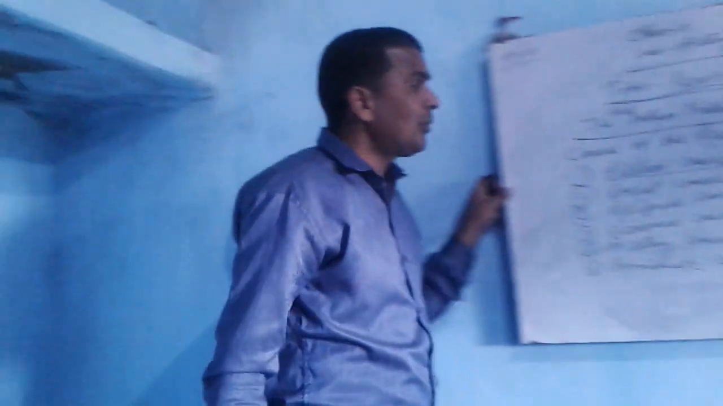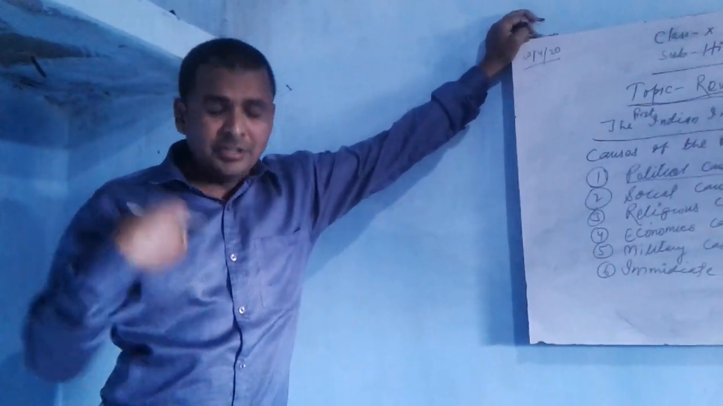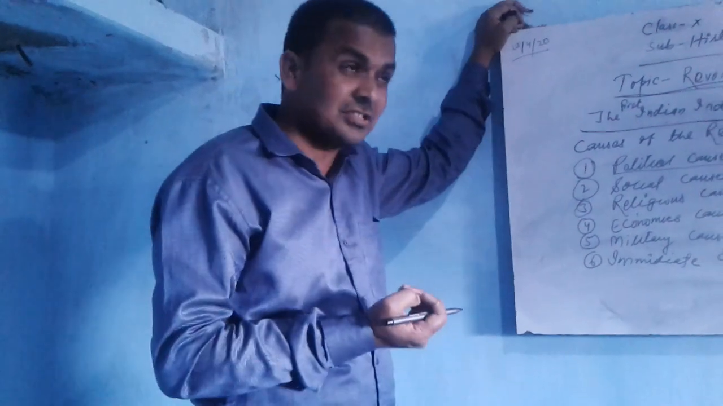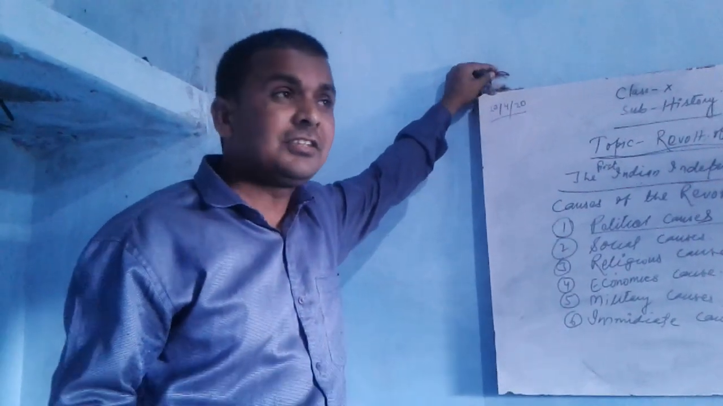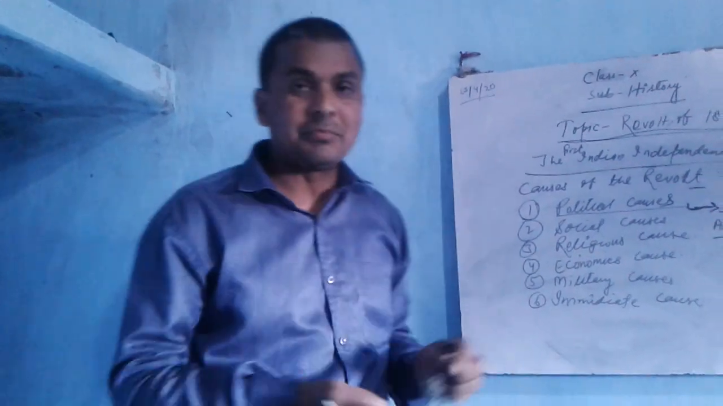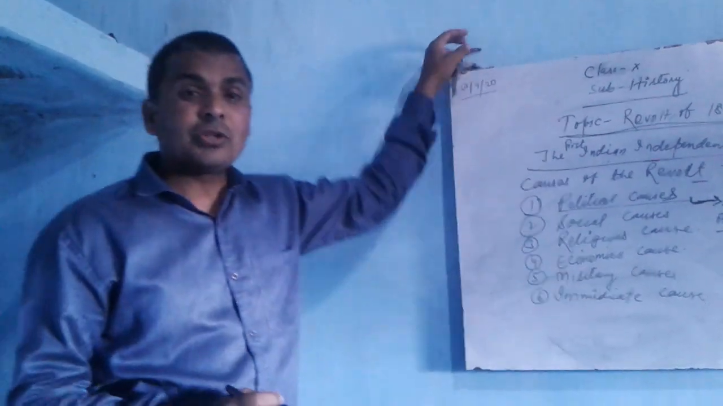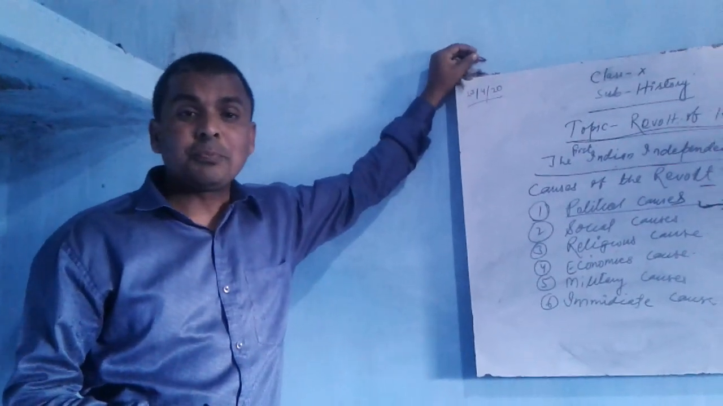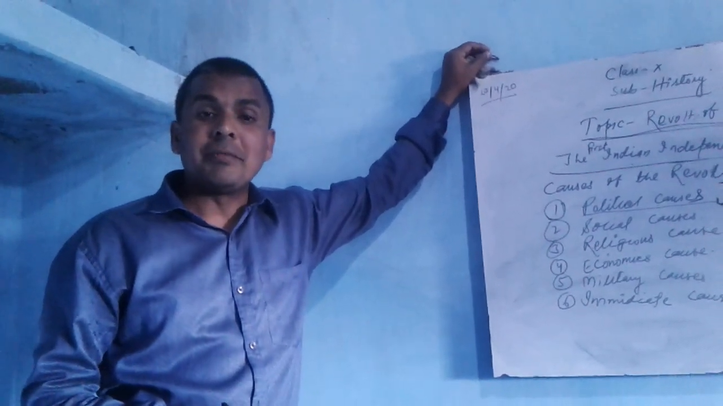Now, what do you mean by subsidiary alliance? Under this alliance, Indian rulers made friendship with the British, and it was a freedom they could make. But there were also some terms and conditions. Point number 1, they had to accept the British supremacy.